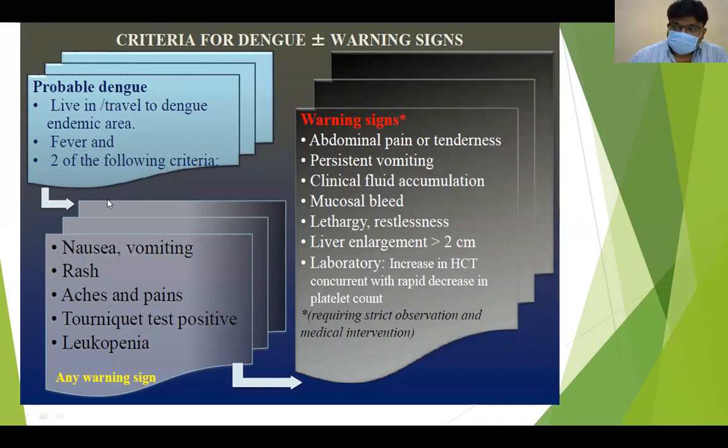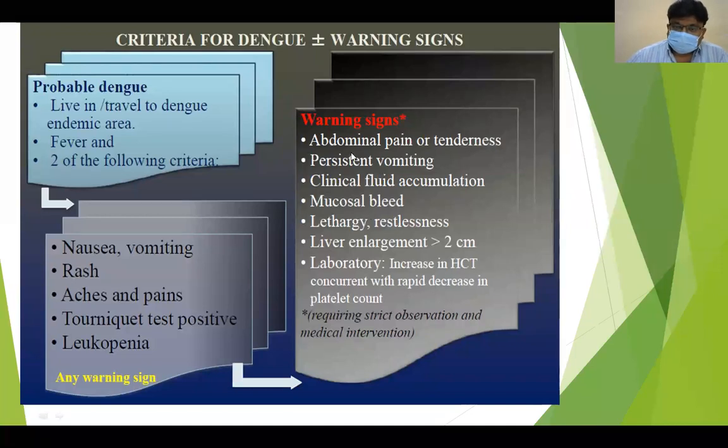This is called dengue fever without warning signs. Fever and two of the following criteria: nausea, vomiting, rash, aches and pains, tourniquet test positive, and leukopenia. So fever with two of these criteria will be called dengue fever, and simply we can call it dengue fever without warning signs.